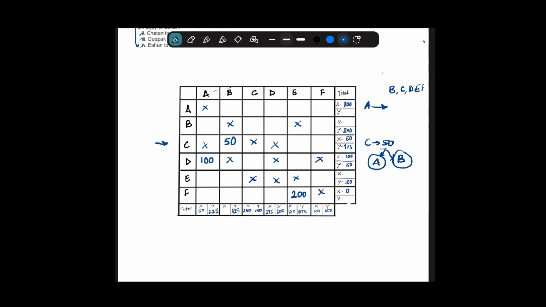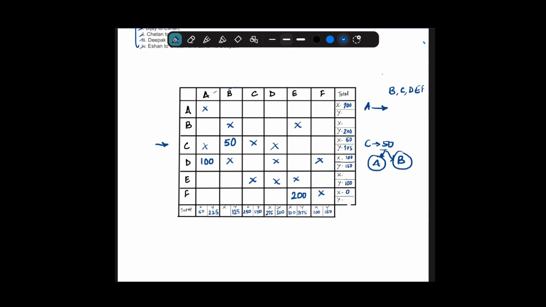In row 1 we have 100 for B, and there is no other option for the 100 because only A and B use X. Here X we do not know, so we need to make an inference. Now if we look at row E, Y is 100, and C, D, E and F only use Y. There was no call made from E to C, D or E, therefore E has to call F for 100 minutes. Up till this point I think it is clear.